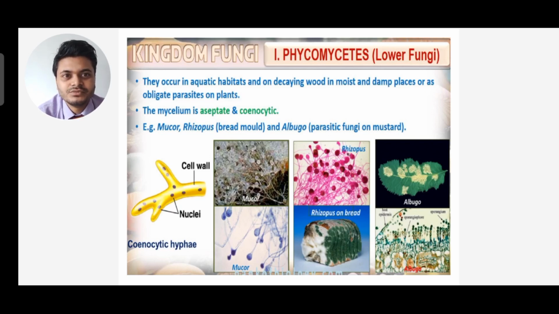Examples: Mucor or Rhizopus, that is bread mold, and Albugo, that is a parasitic fungus on mustard. You can see all the diagrams are given. Mucor is there, Rhizopus is there, Albugo is there, Rhizopus on bread is there. Coenocytic hyphae are there. They are found in decaying wood and so on.